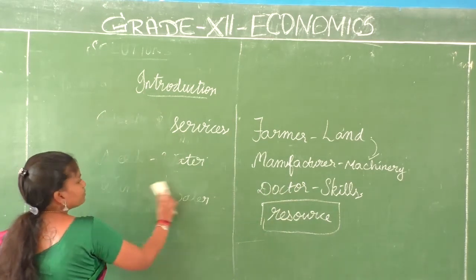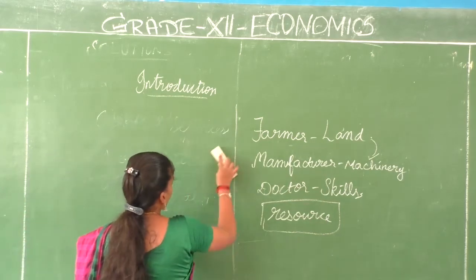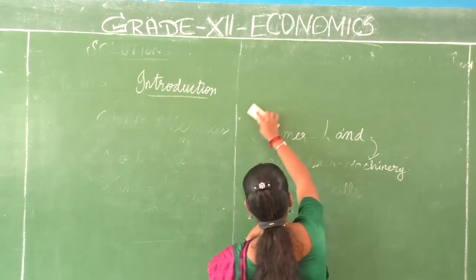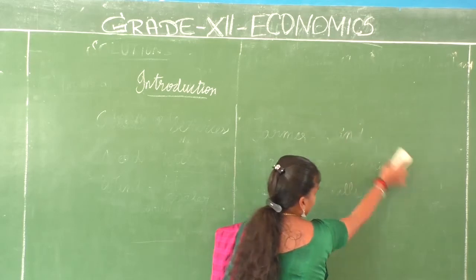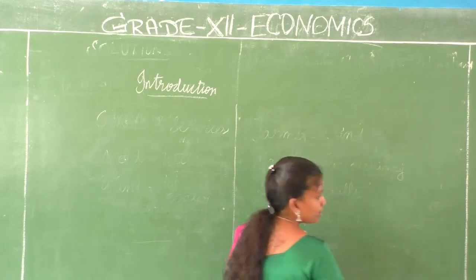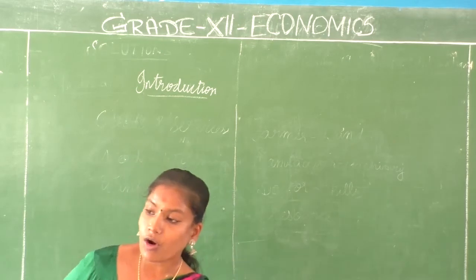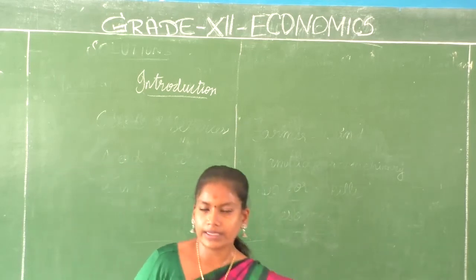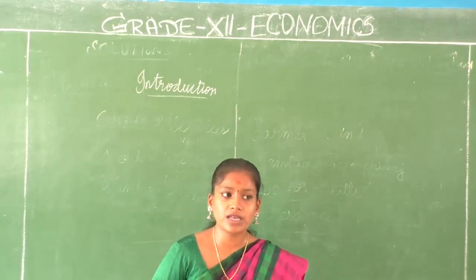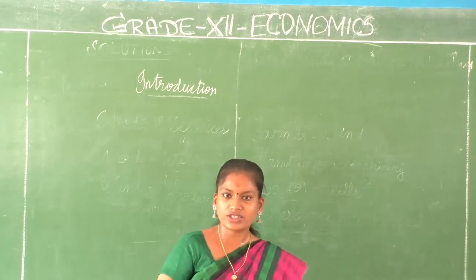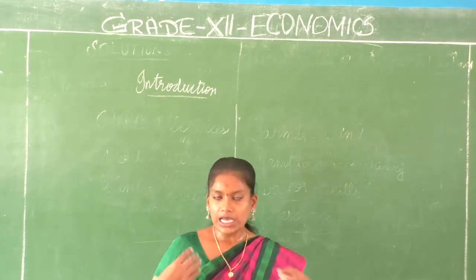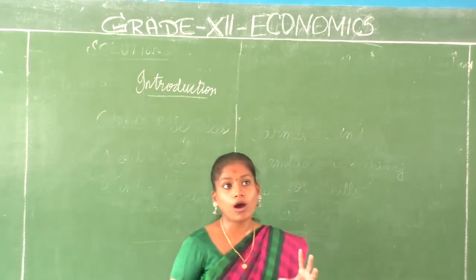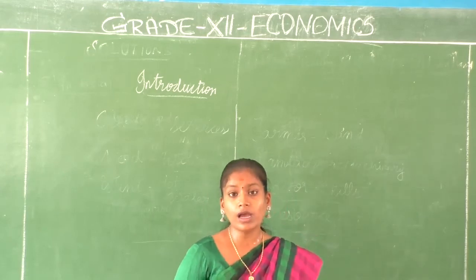What are we going to discuss next? We are going to discuss the central problems of an economy, because when you have a problem only, you can find a solution. Microeconomics becomes a solution of some problem. So in order to evaluate the solution, first you need a problem, right? If you have maths problems, you need to know the problem first, the question first, then only you can work out the solution. Similarly, what are the problems of an economy? Why do we need it, or how to sort it out using microeconomics is what we are going to study.